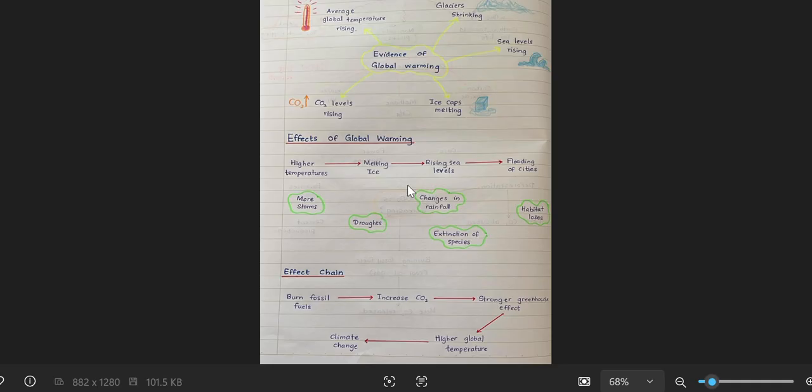So when it turns to water, where is the water flowing? To the oceans. So what happens to the oceans then? Sea levels, the water levels are rising. So when the water levels are rising, especially in low-level countries like Maldives, what happens to those countries? They get flooded or they go through soil erosion. The whole area around the coastal areas will be washed off because the water levels are rising and it's coming inwards, into the country. So coastal cities will have floods.